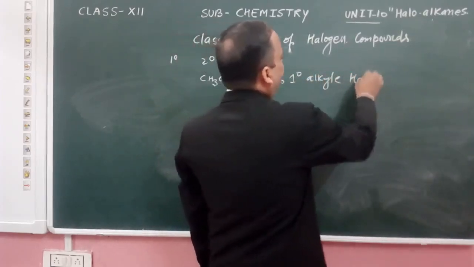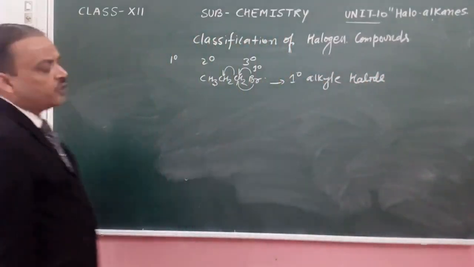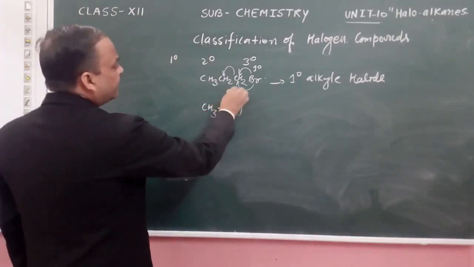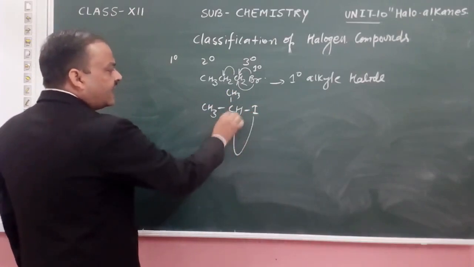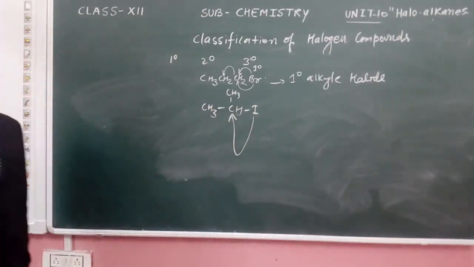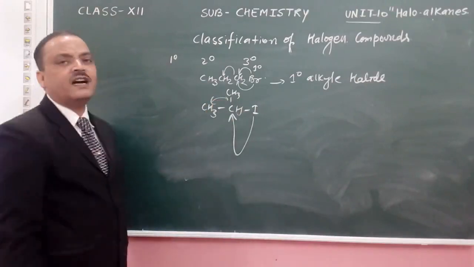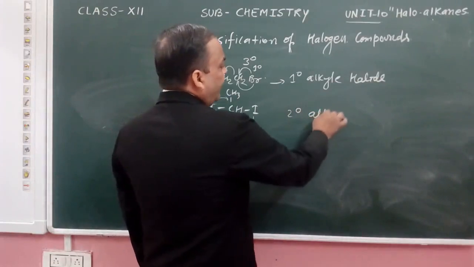When we have a 2 degree alkyl halide, for example, the iodine is attached to a carbon atom, and this carbon is attached to two other carbon atoms. So that is a 2 degree alkyl halide.